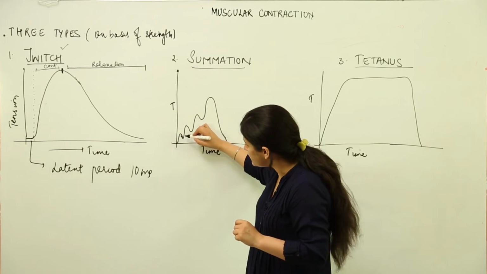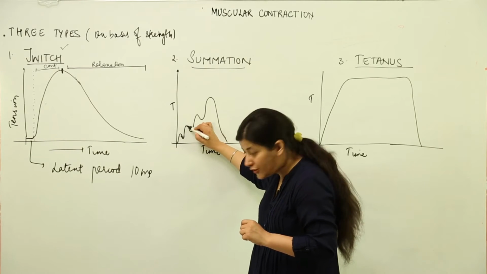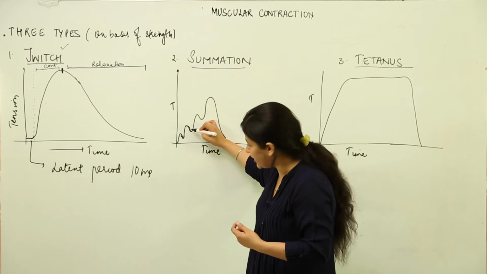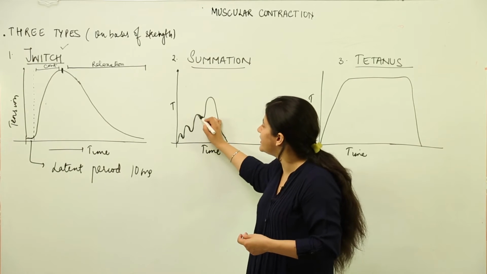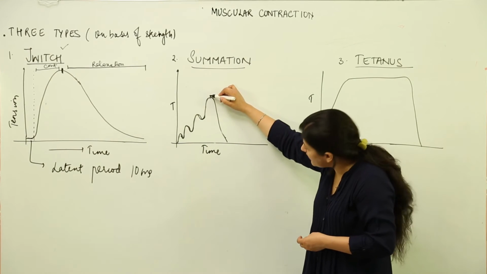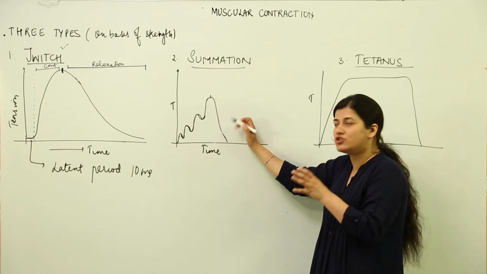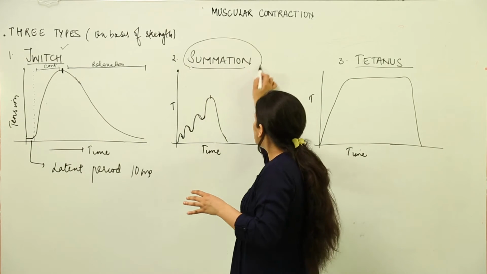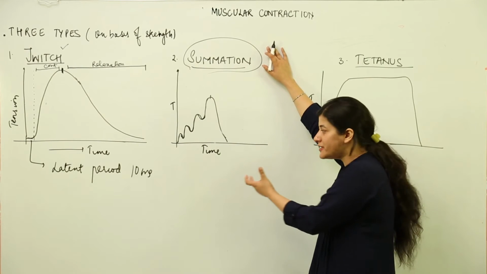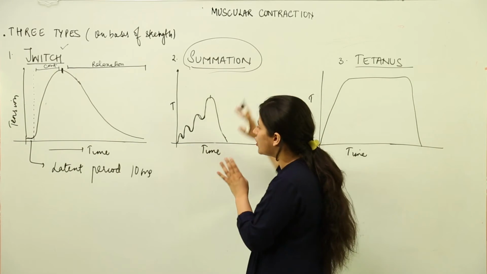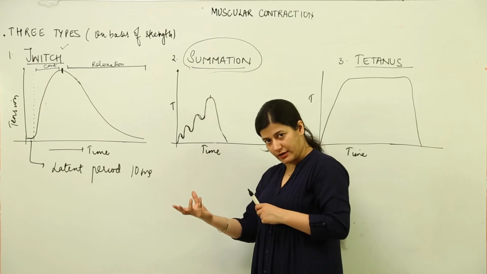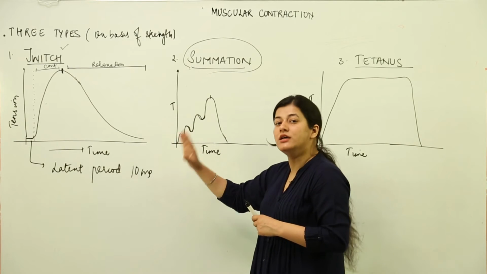In the case of summation, there is a single twitch, and the next time whatever action potential is generated gets added further to the muscle fibers. Then the next action potential would be of a higher potential, and it adds to the tension in the muscle yet further, and then after reaching a peak of tension, the muscle comes to rest. That is known as summation. If we look at the literal meaning, summation means addition. So over here also there is addition of the action potentials which are coming to the neuromuscular junction from the brain. Of course, the central nervous system sends the signals.